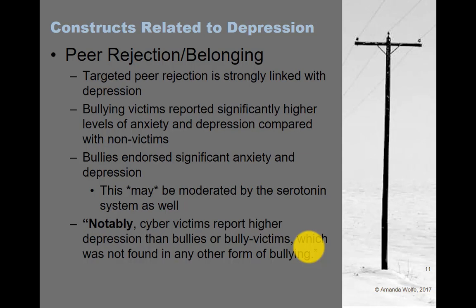What we know is that when children are rejected by their peers, they then do not feel like they belong. They don't feel that social support, right? And that targeted peer rejection is actually strongly linked with depression, okay? What we find is that bullying victims report high levels of anxiety and depression when you compare them to people who have not been bullied, and that bullies themselves actually also report significant anxiety and depression.